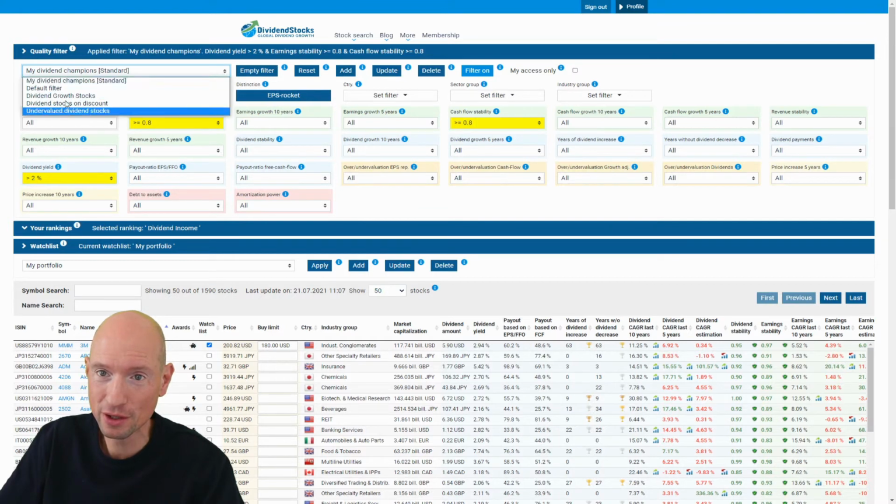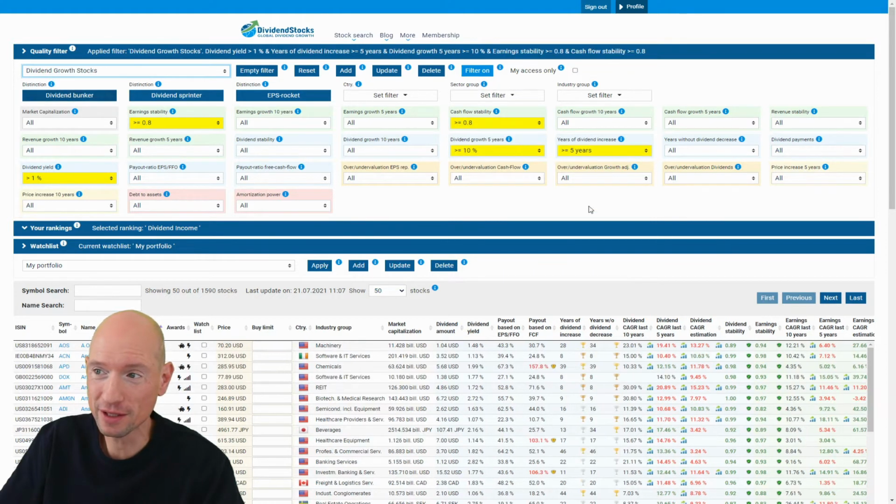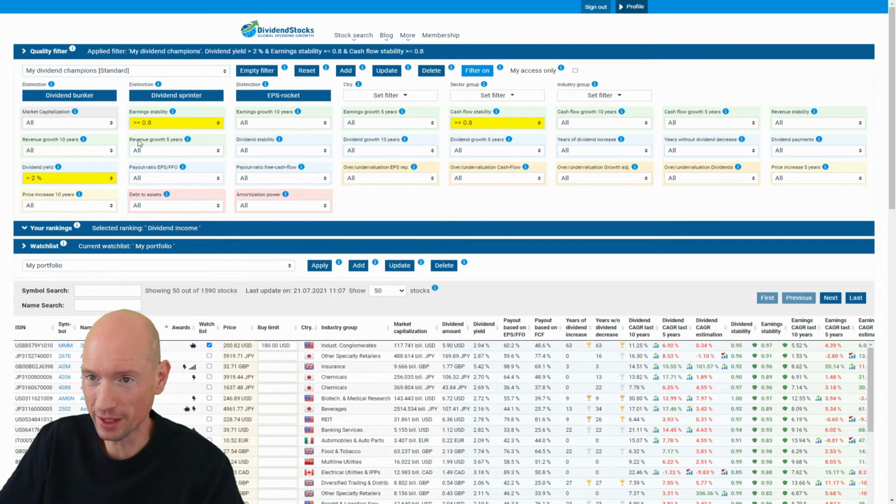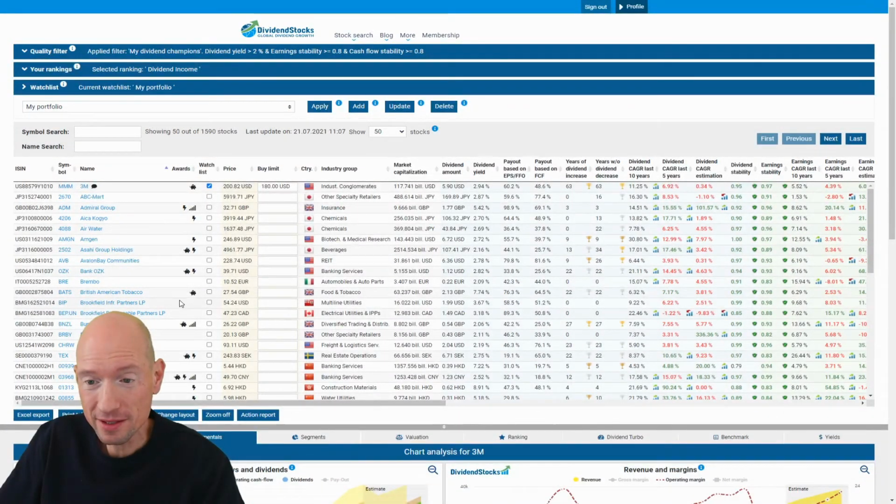Now you can load another filter. I already have other filters like dividend growth stocks here, and then you see there are 2 additional criteria here, and then come back to my dividend champions we just created, and this is the filter. The list is already nice because it contains potentially high quality dividend stocks.